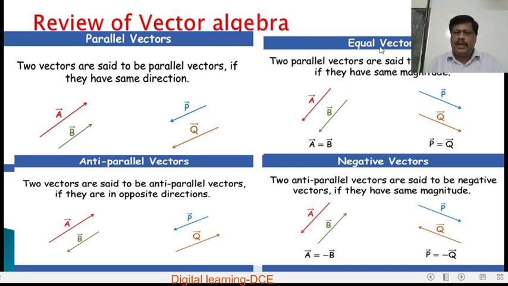What are equal vectors? Two parallel vectors are said to be equal vectors if they have the same magnitude and also the same direction.